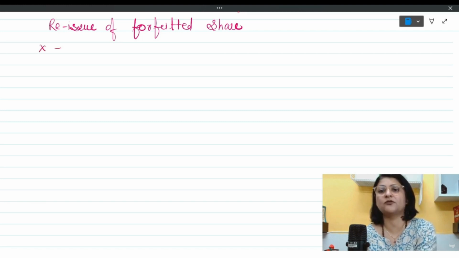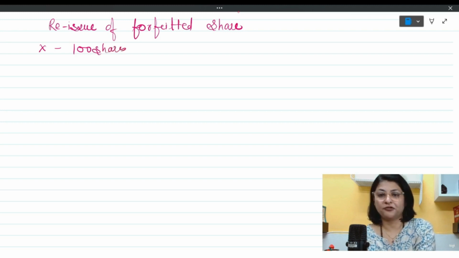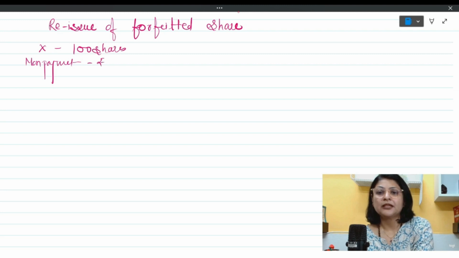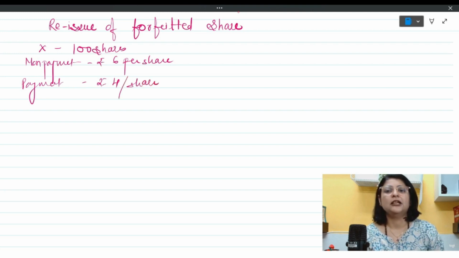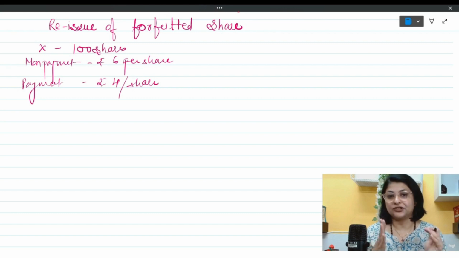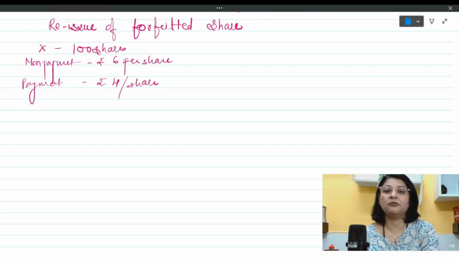Let's say Mr. X, who was holder of 100 shares, his shares are forfeited by the company for non-payment of rupees 6 per share, and the payment made by him is rupees 4 per share. So now you can understand the share was of rupees 10 each. The face value of the share was rupees 10 each. I am doing case number 1 when the company is issuing these shares as fully paid at par.